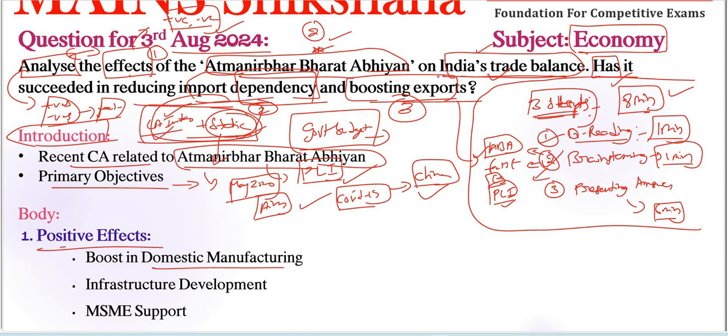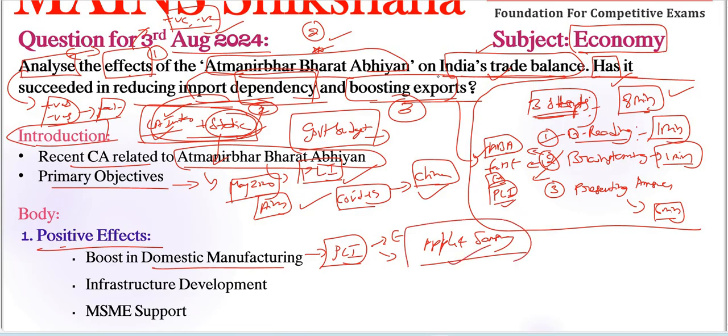For example, we have the PLI scheme. Production linked incentive schemes have attracted investments in various sectors. For example, electronics manufacturing has attracted gains. For example, we have Apple or Samsung. These types of big giants are leading to increased local production also.